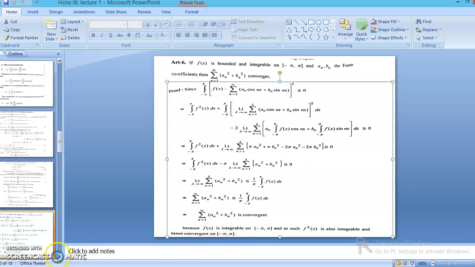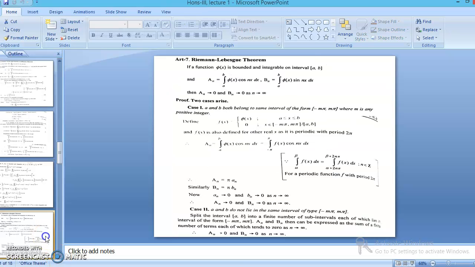Then the next result. Next one is the Riemann-Lebesgue theorem. It states that if a function is bounded and integrable on any interval, and capital A_n and B_n are defined as these values, then both approach 0 as n approaches infinity.